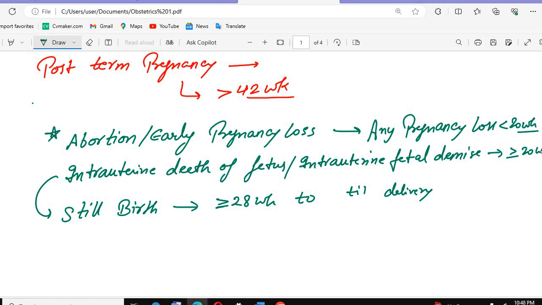Abortion is any pregnancy loss less than 20 weeks, we call it the abortion or the early pregnancy loss. Intrauterine death of the fetus or intrauterine fetal damage, we call it that if it is more than or equal to 20 weeks of pregnancy.